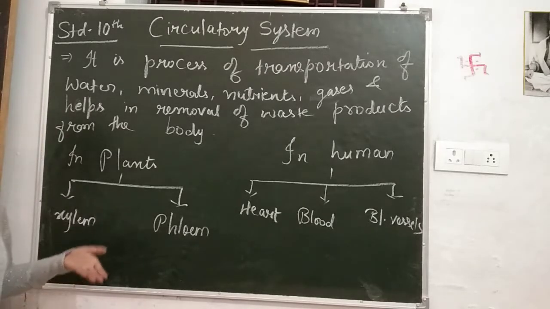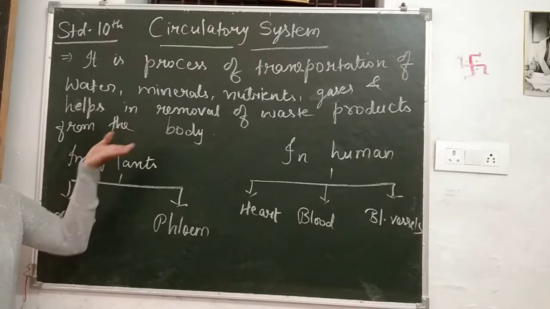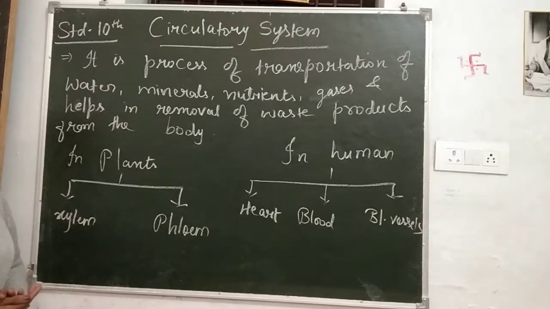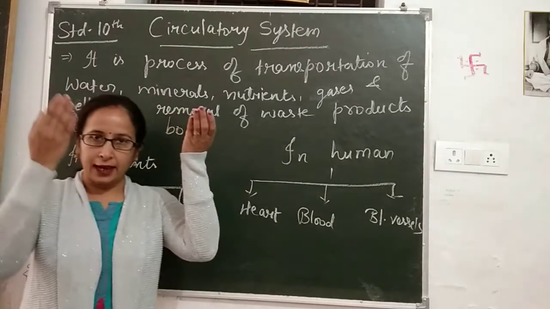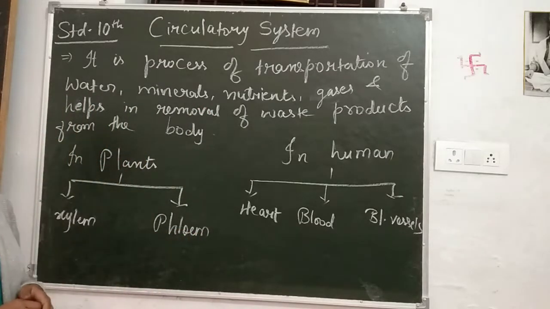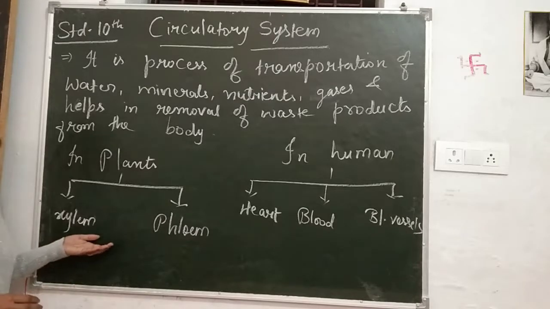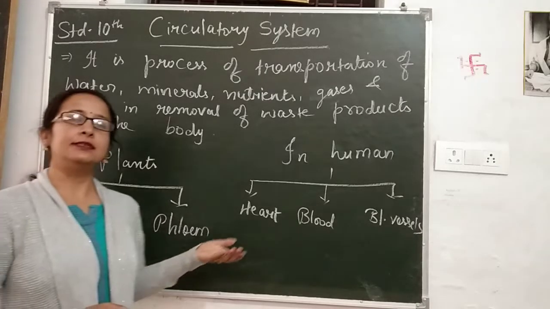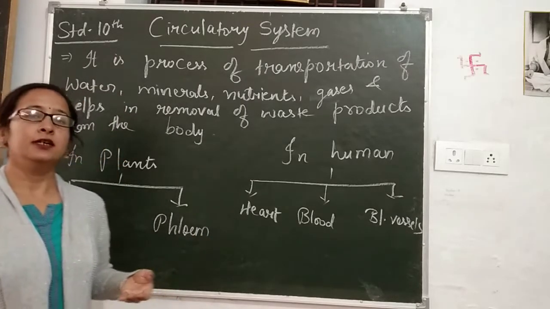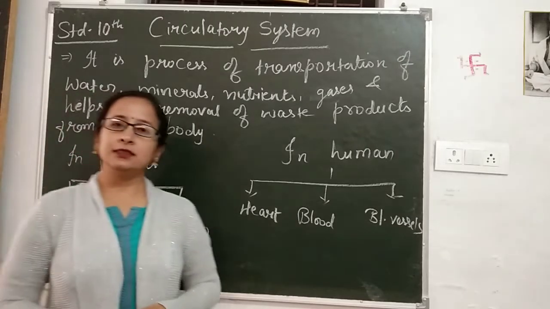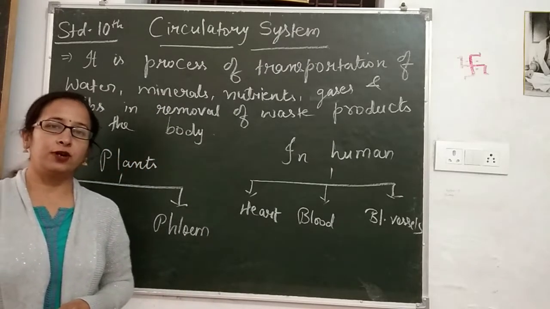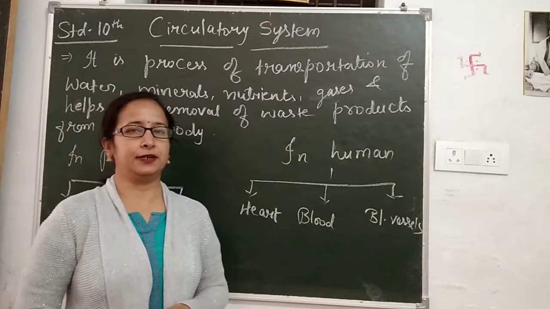Xylem's flow is always unidirectional, meaning it is always in the upward direction, but the conduction through phloem is both unidirectional as well as multidirectional. It goes in all directions. Various components of xylem like tracheids and vessels help in conduction of water and minerals. Similarly, in phloem, sieve tubes and companion cells help in transportation of food to various parts of the plant.